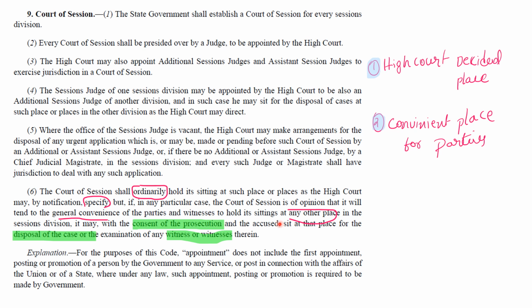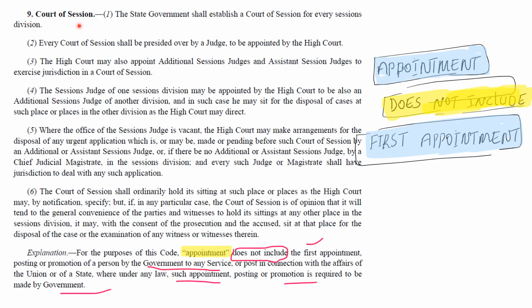If there is a conflict between the parties to choose the location of the sessions court, then High Court will interfere and decide, and that is binding over all parties. So this provision is about ensuring that court proceedings are accessible and practical to all parties involved in that particular case. All right.